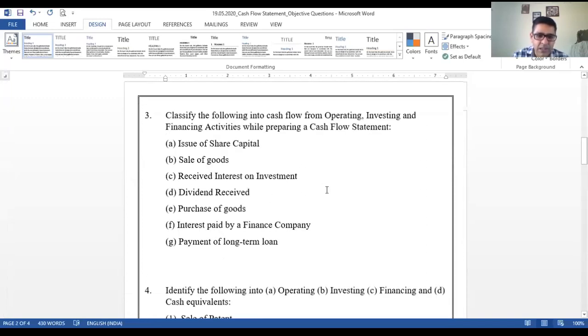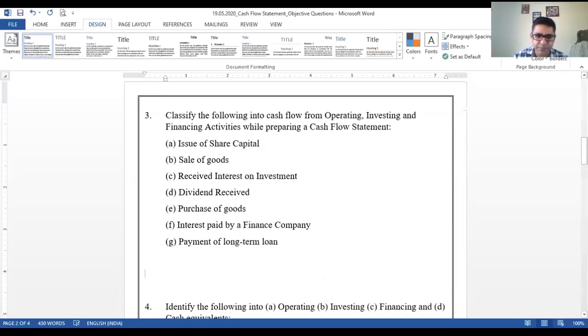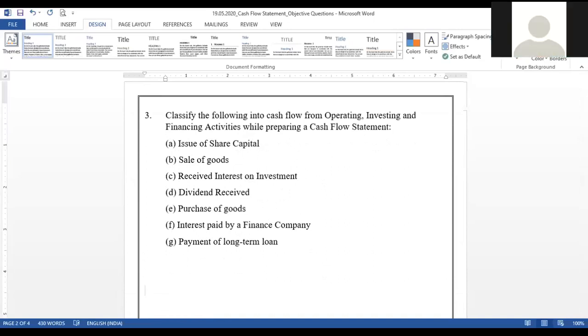Next, who will answer now for question number 3? Sir, I will answer. Classify the following into cash flow from operating, investing, and financing activities while preparing a cash flow statement. First will be financing. Issue of share capital, financing, that's correct. Sale of goods will be the routine operations, so operating.